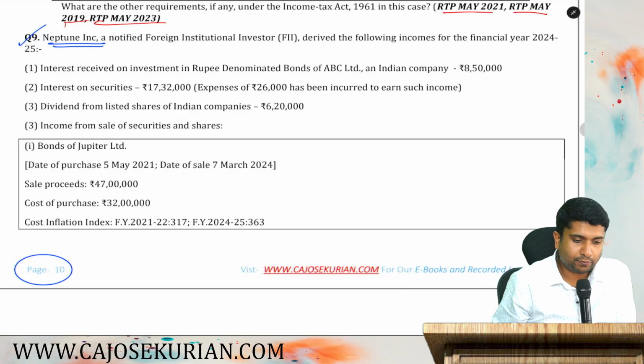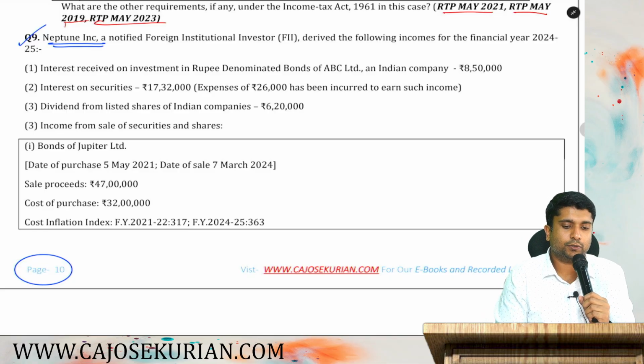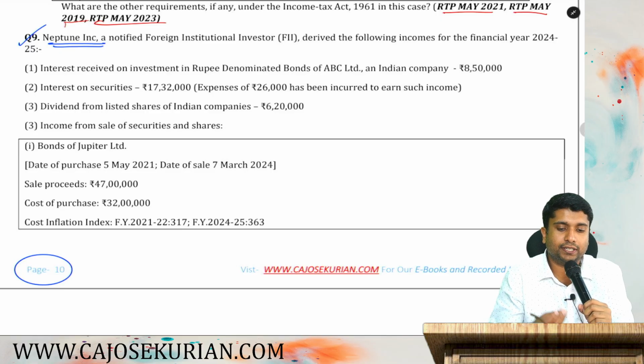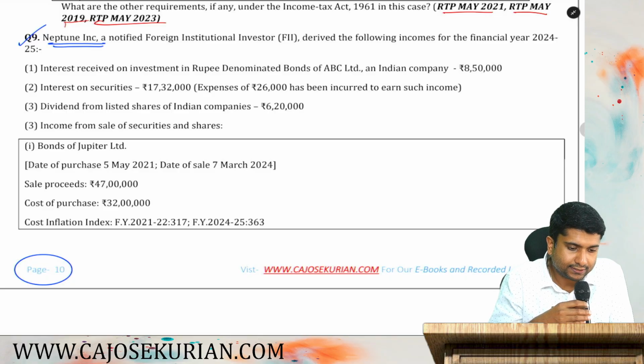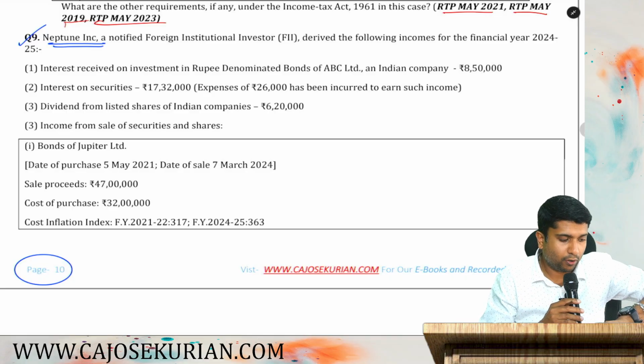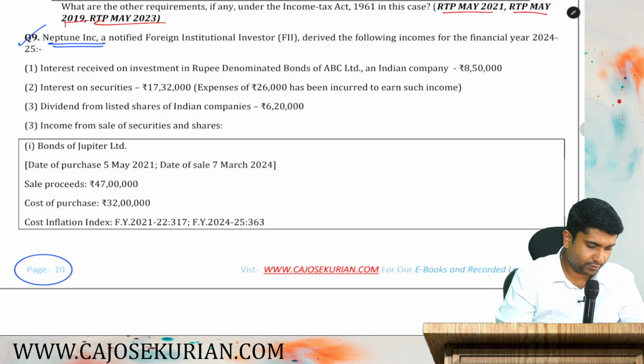Question number 9, Neptune Incorporate, a notified foreign institutional investor, derived the following income from the financial year 24-25. Interest received on investment in rupee denominated bond of ABC Limited, an Indian company. And the amount of interest is how much, friends? 8,50,000.